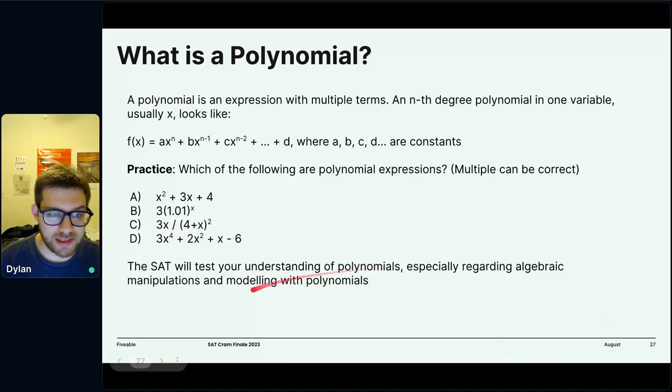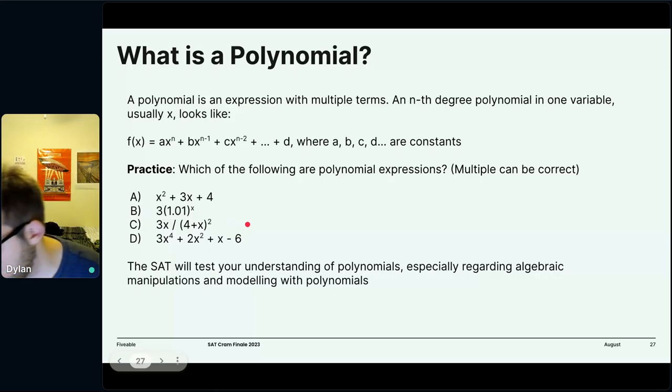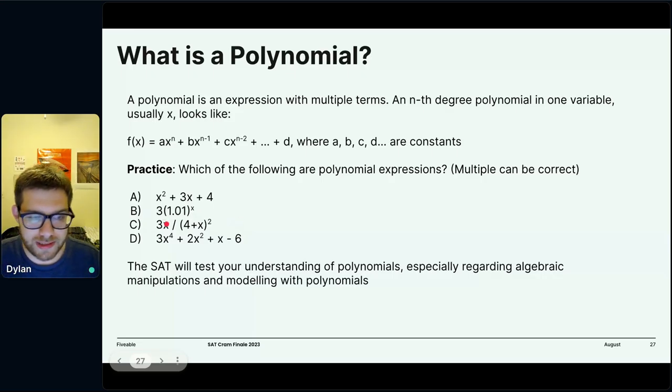So if we look at these examples, how many of these are polynomials? A and D, right? The reason why B is not is because it's not x raised to a power, it's something raised to x. This is an exponential. And the reason of this is that this top and bottom, each of those are polynomials, but this as a whole is a rational function, right? It is the quotient of two polynomials. And the reason it's not a polynomial itself is because they do not divide each other evenly, right? We'll talk more about what that means and what rationals are.